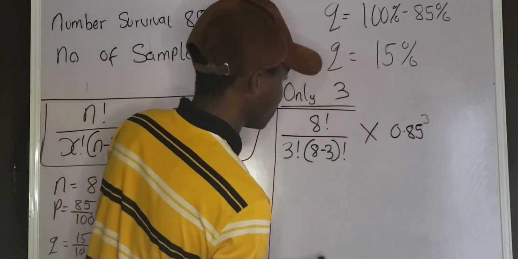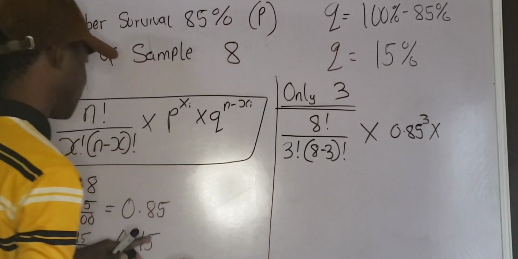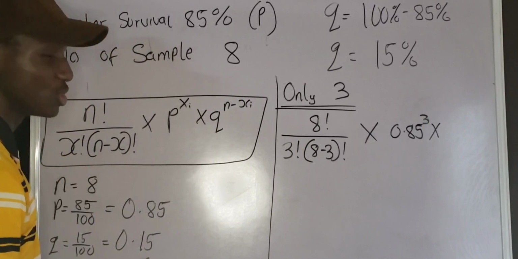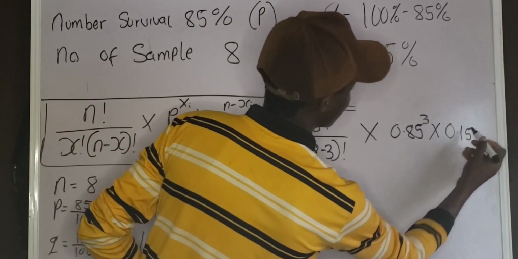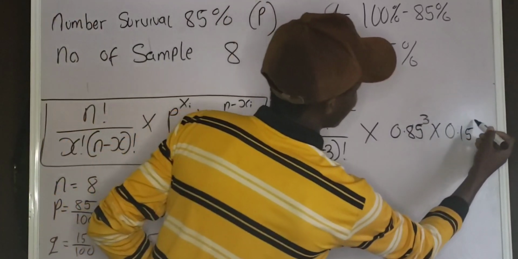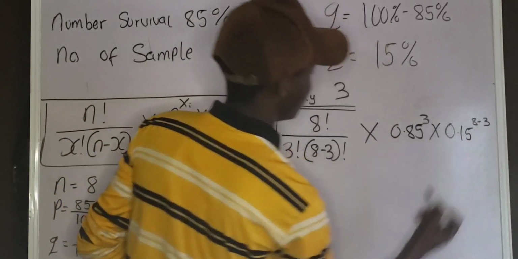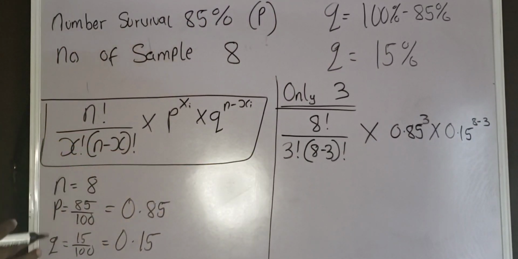Oh, let me change this marker here. Multiply by q. Q is 0.15. So I'm going to have 0.15 raised to the power of n minus x. N minus x is 8 minus 3. I'm very sure you understand how I got this. If you didn't understand, kindly reverse back the video. You understand? Okay, let's proceed.